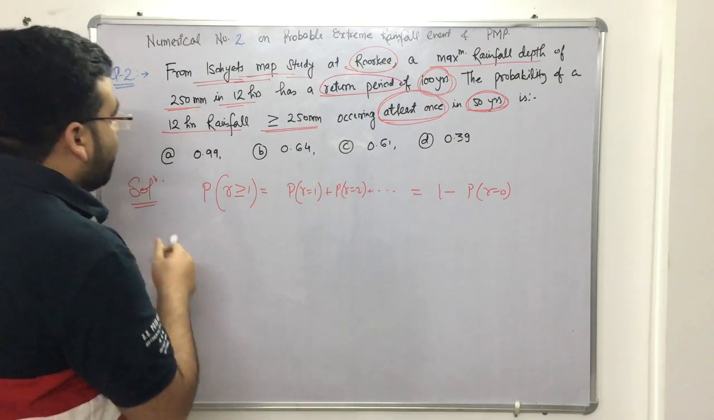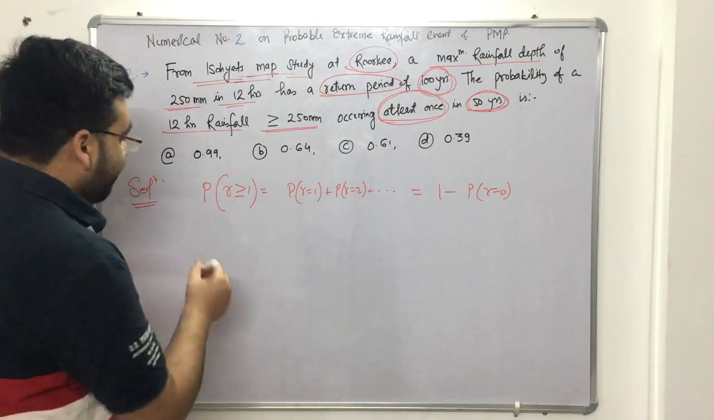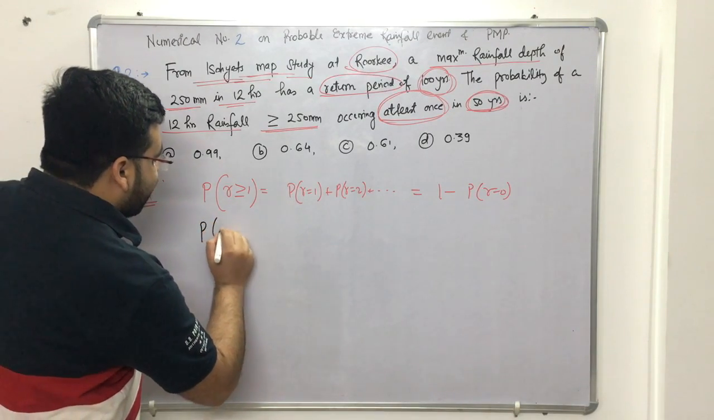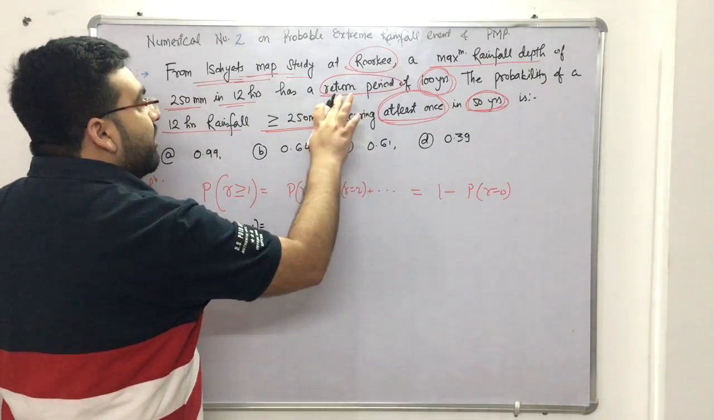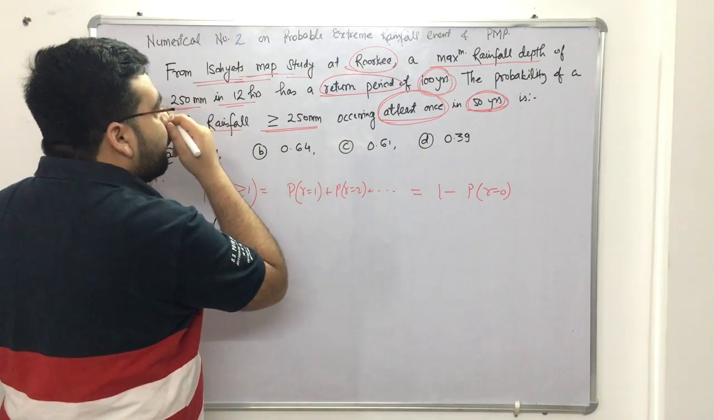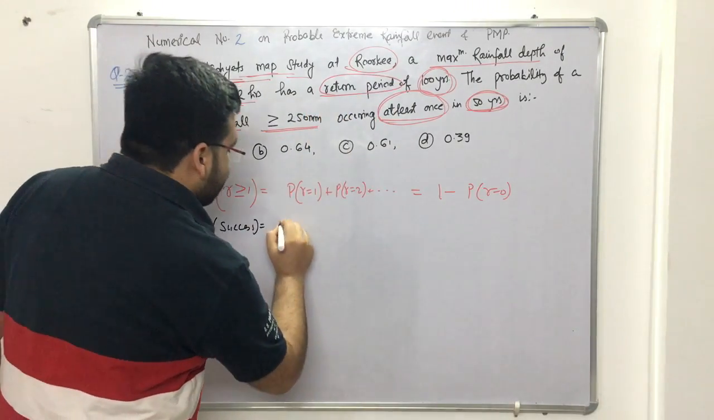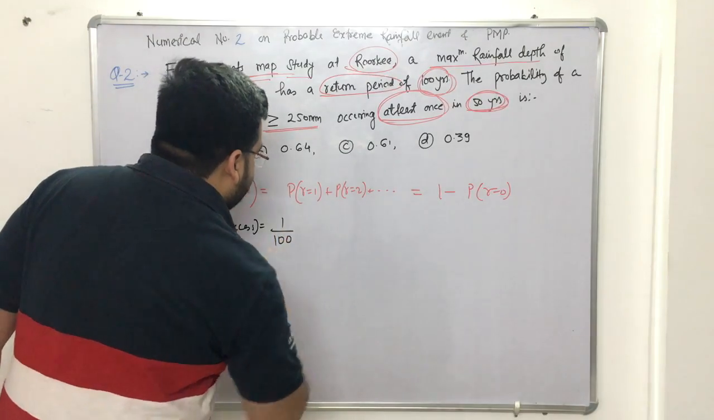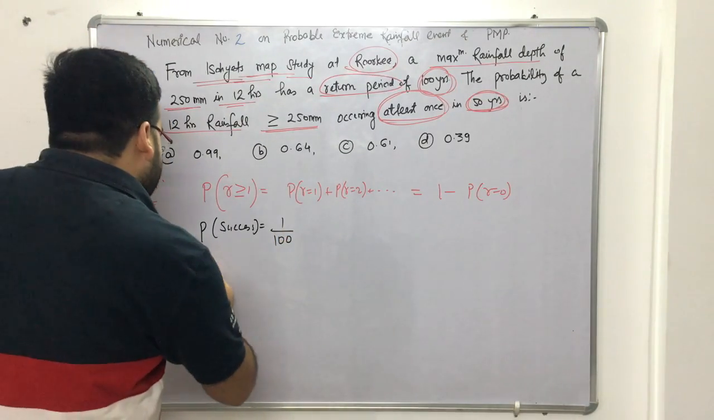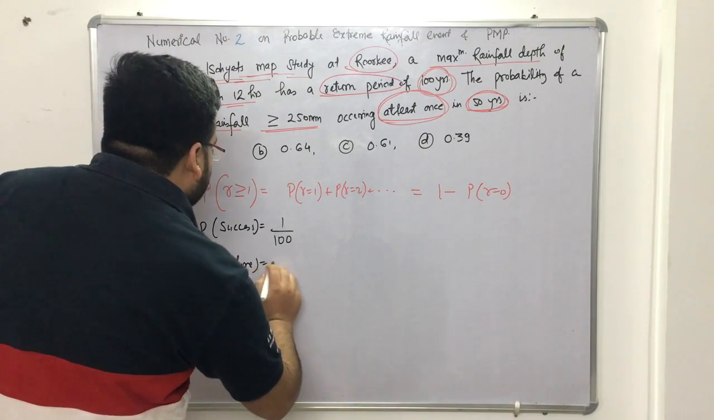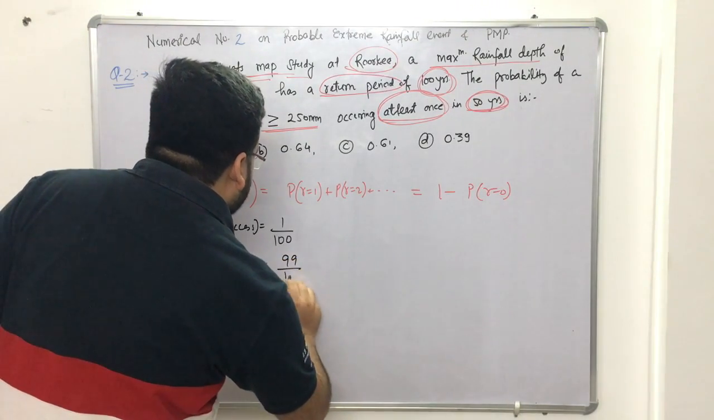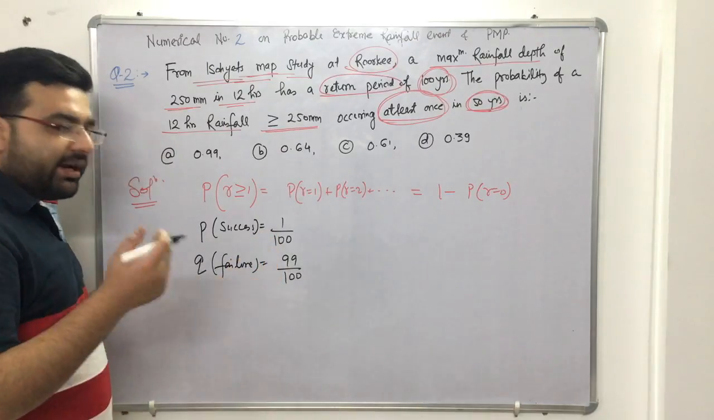First of all, we have to calculate the probability of success. The probability of success, that it occurs in 1 year, is 1 upon the return period. How much is the return period? That is 100 years. So 1 upon 100 is the probability of success, and q is the probability of failure, that it will not occur in 1 year. That is 1 minus 1 upon 100, which is 99 upon 100.